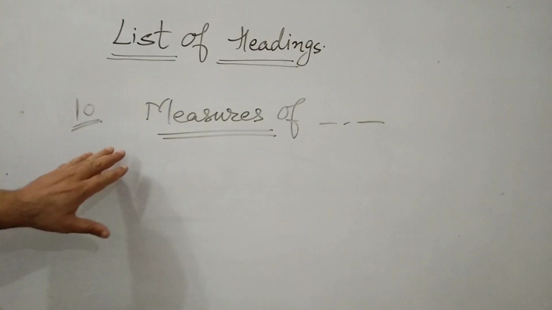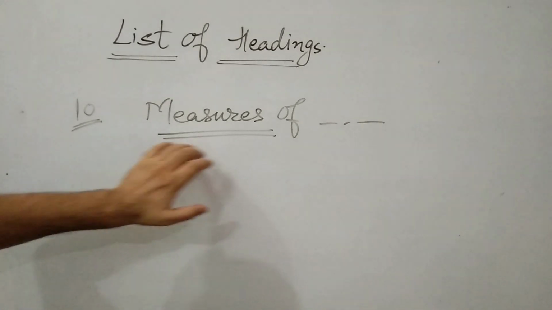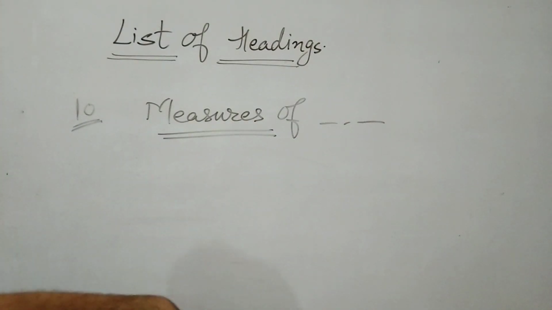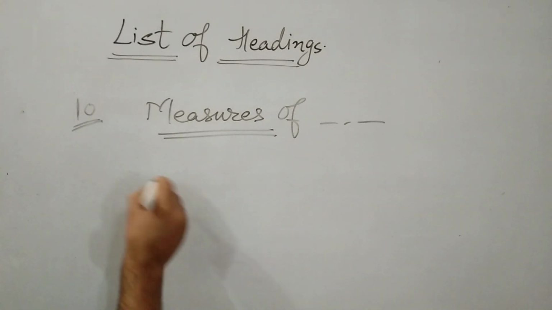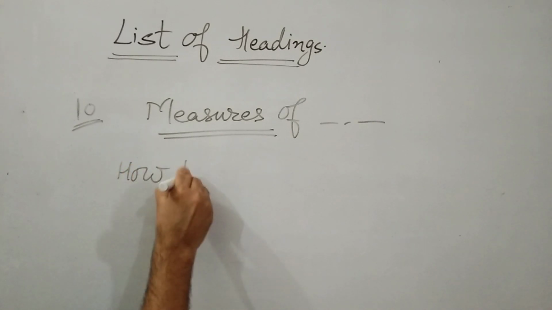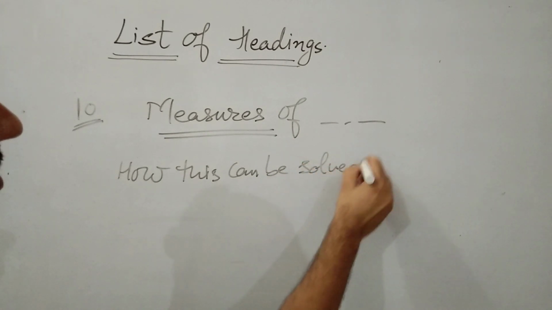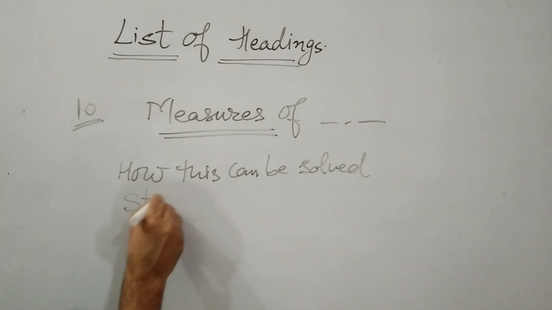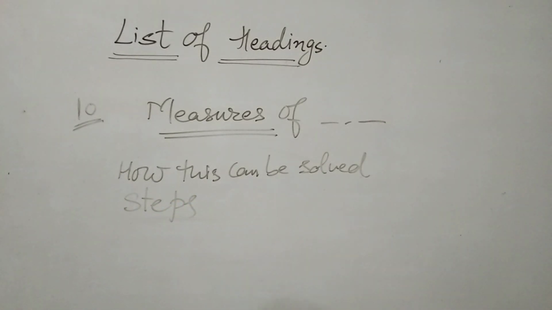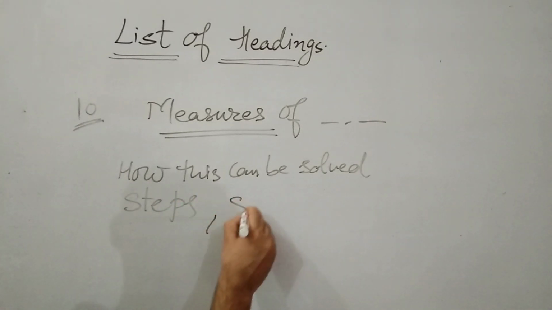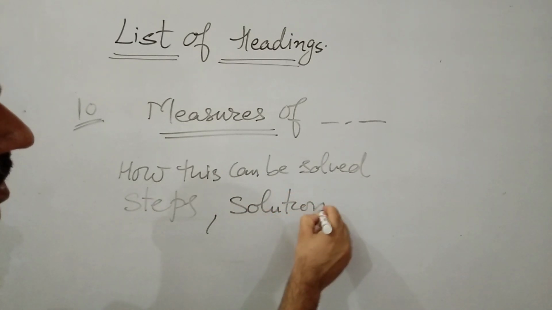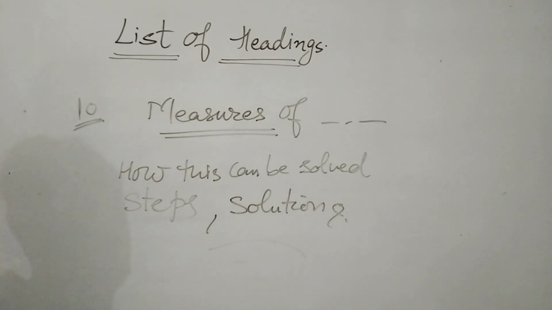If the heading is related to measures of, say, measures of any problem like global warming, how this can be solved, you will find in the paragraph information on how this can be solved, or steps, certain kinds of solutions. Such wording will help you to make a judgment that this paragraph is regarding the measures or solution of any problem.